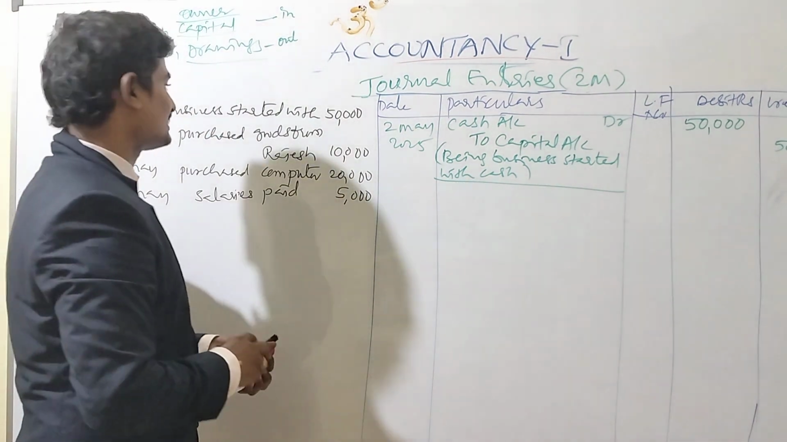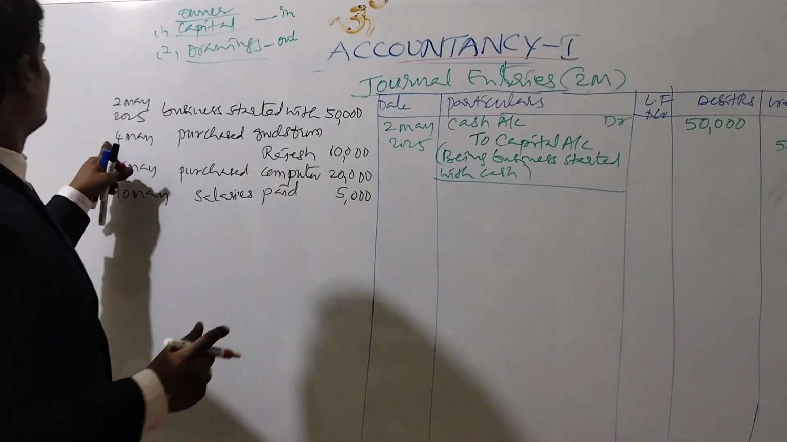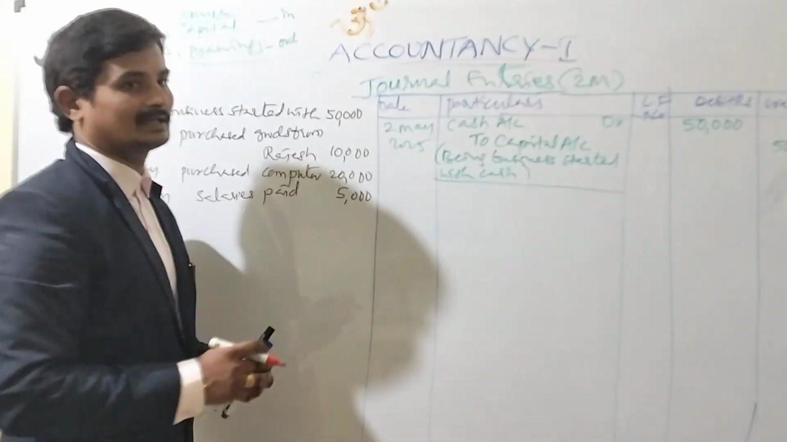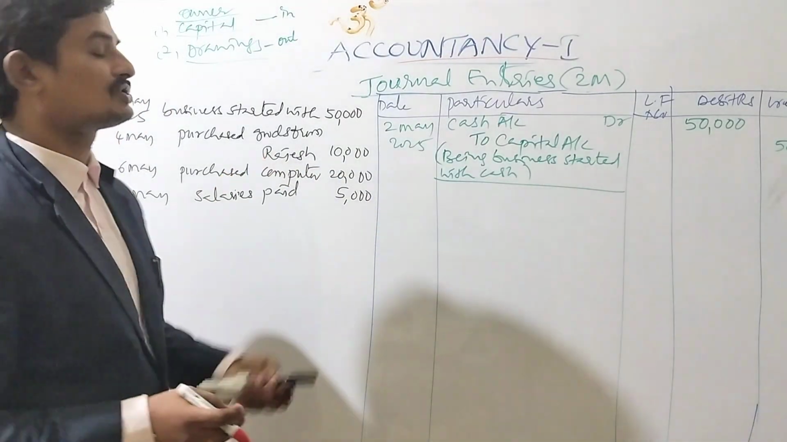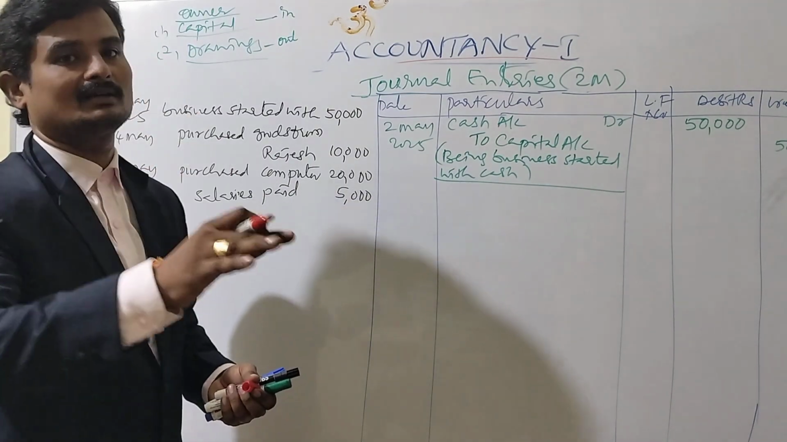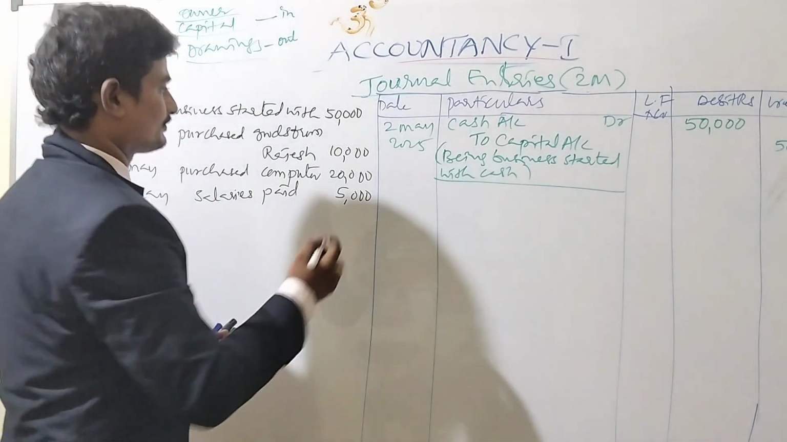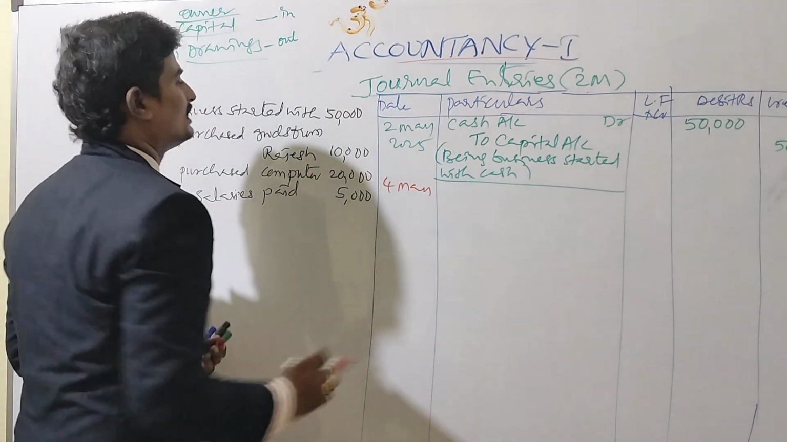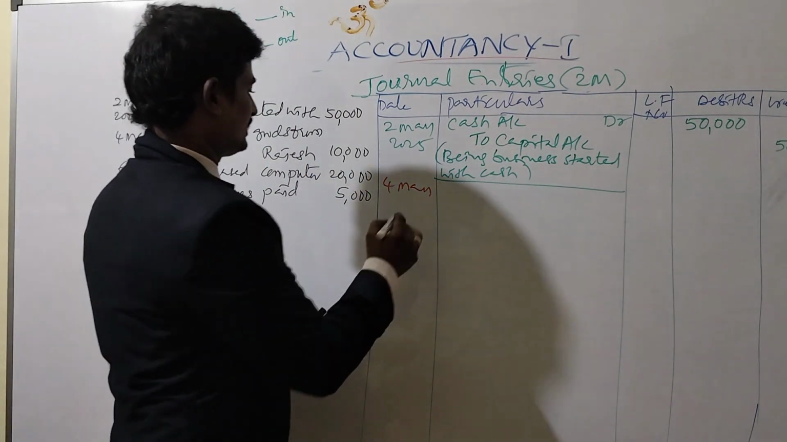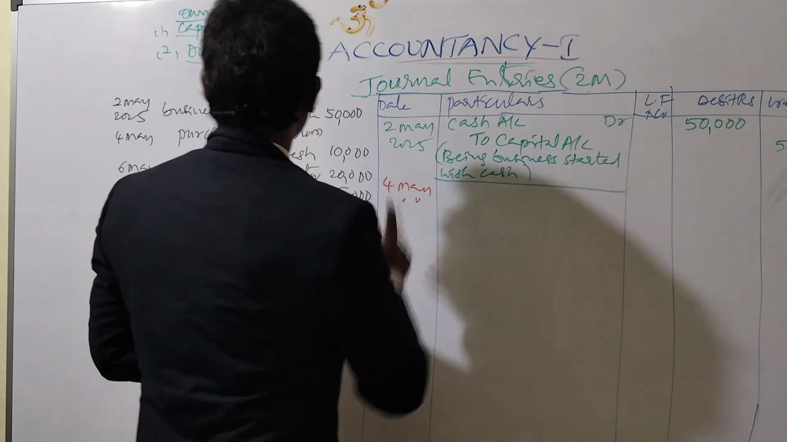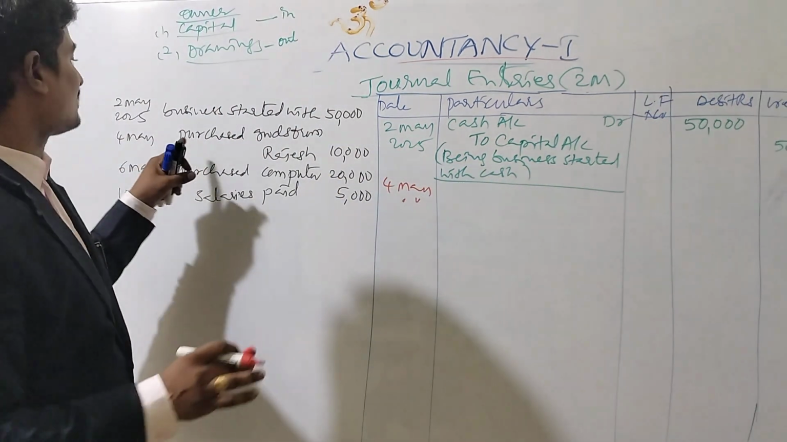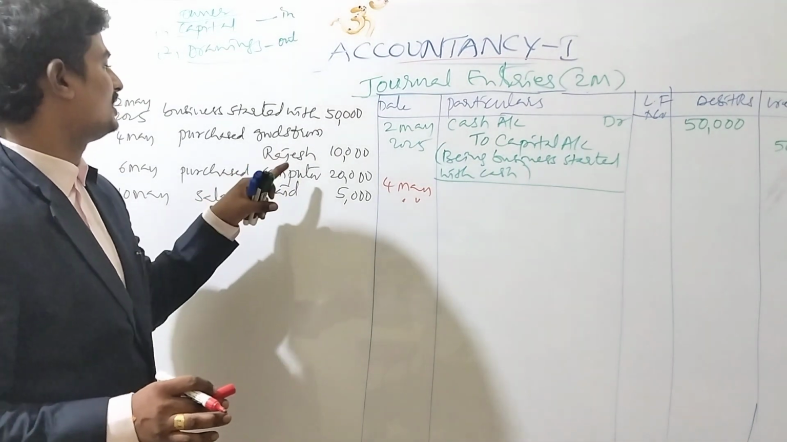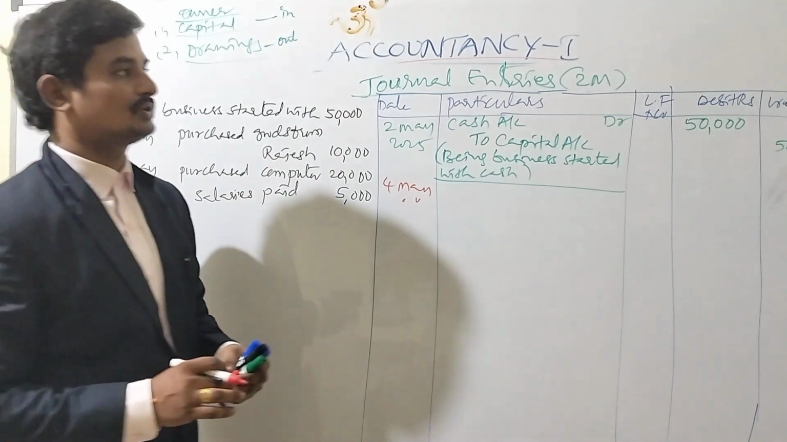Coming to the second transaction, on 4th May, purchased goods from Rajesh 10,000 rupees. Here Rajesh is mentioned in the transaction, that's why it is a credit transaction. No need to mention the date again. So what are the two aspects of the transaction? Purchased goods from Rajesh. Here the name Rajesh is mentioned, and one more, purchases.